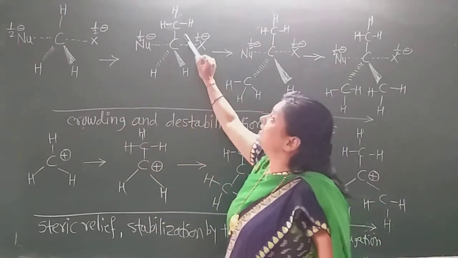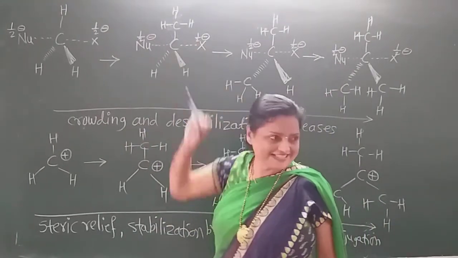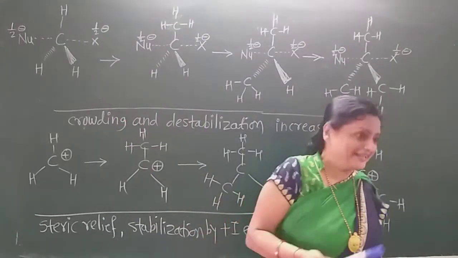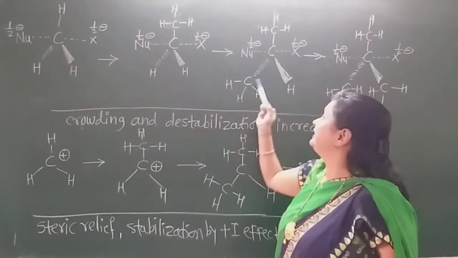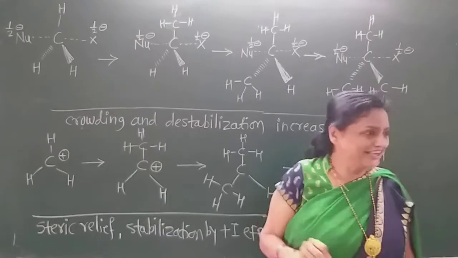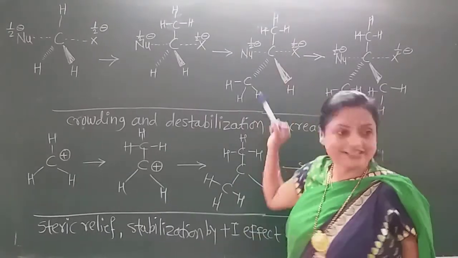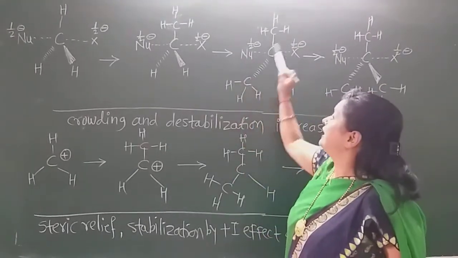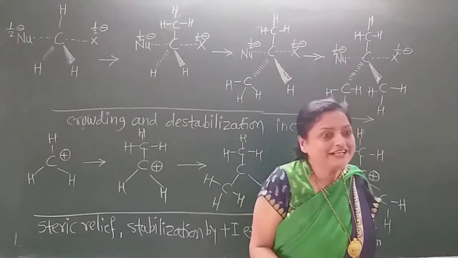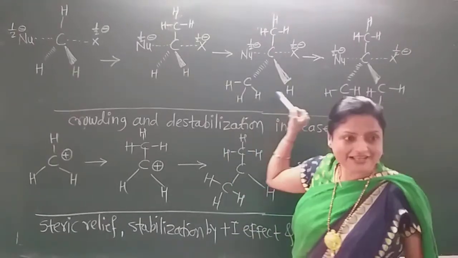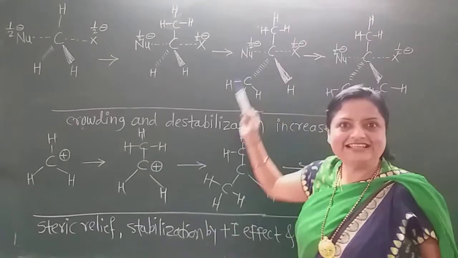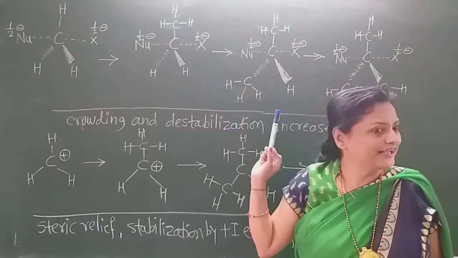So here, only one bulkier group is present, so these two are favored by the SN2 mechanism. But as we go to the secondary, this carbon has only one hydrogen and two alkyl groups. Now in the secondary, what happens? Crowding increases, and as crowding increases, the penta-coordinate carbon definitely gets destabilized, and as it gets destabilized, the SN2 mechanism does not get favored.